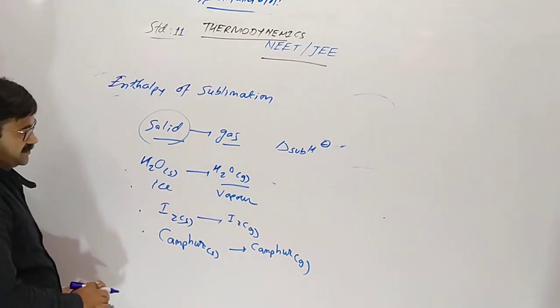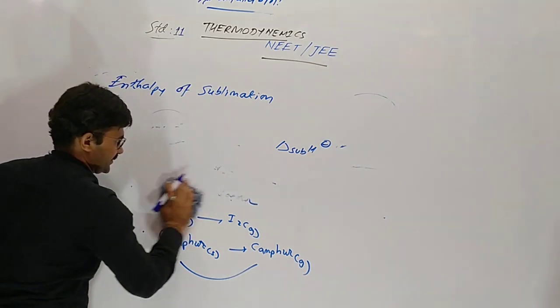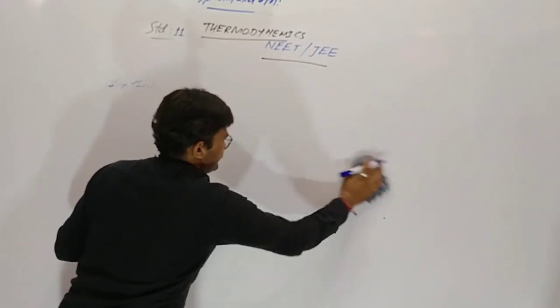Yes, temperature should be constant from solid to gas. Any substance which directly converts into gas from the solid, that process is called sublimation.